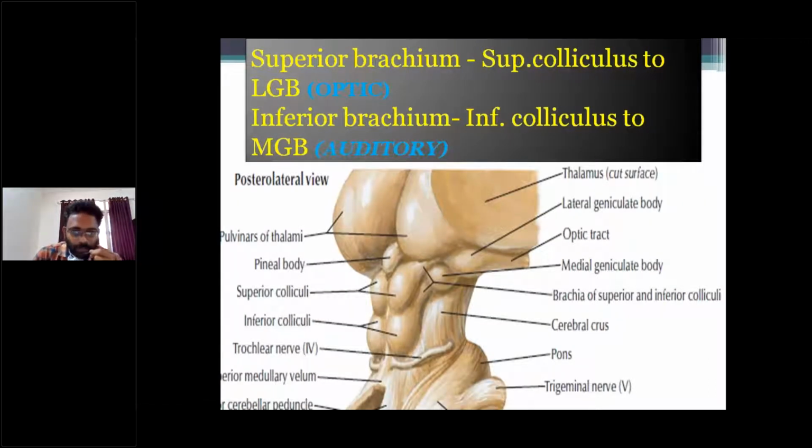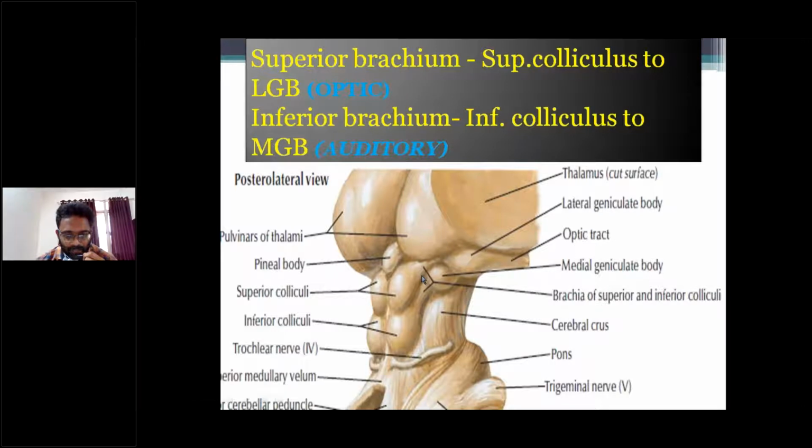And next, superior brachium and inferior brachium. In this picture, this is the posterolateral view of the midbrain, thalamus, and pulvinar, the posterior end of the thalamus, and the pineal body, right? 2 superior colliculi, 2 inferior colliculi.